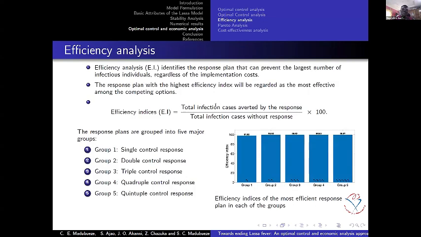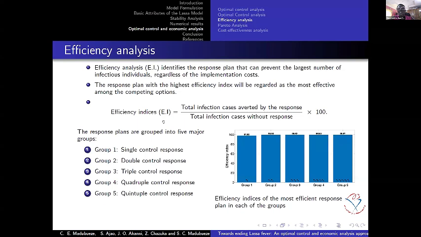One of the simulations we did is an efficiency analysis. This efficiency analysis is done to identify the response plan that can prevent the largest number of infected individuals, regardless of implemented costs. What this analysis does is take the total infected cases averted by the response and divide by the total cases without the response. So if I'm taking one control, for example, I take the total cases averted, divide it by the cases when that control is not in that particular model, and multiply by 100.